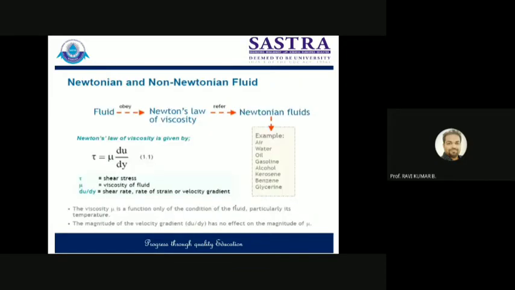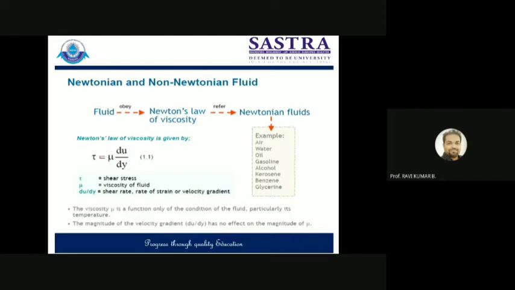Next is Newtonian and non-Newtonian fluids. Newton is a scientist who gave the theory for fluid motion. As per his statement, the shear stress developed in the fluid is directly proportional to the rate of shear strain. When you remove the proportionality, you get a proportionality constant, which is called viscosity.